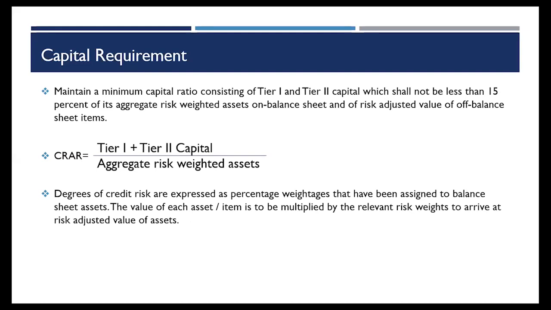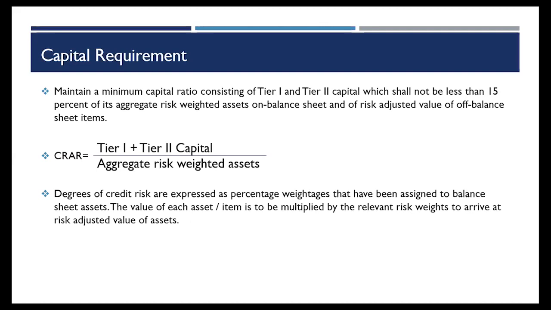So what RBI requires these NBFCs to do is that they have to maintain a certain minimum capital ratio. As you can see on the screen as well, the computation of capital ratio is done by dividing tier 1 and tier 2 capital by the aggregate risk weighted assets. Since NBFCs are involved in money lending activities and it is a risky business, loans are risky as we all know. So the assets that are there on the books, we multiply those assets with a risk percentage that has been prescribed by the RBI itself. The percentage weights have been given.